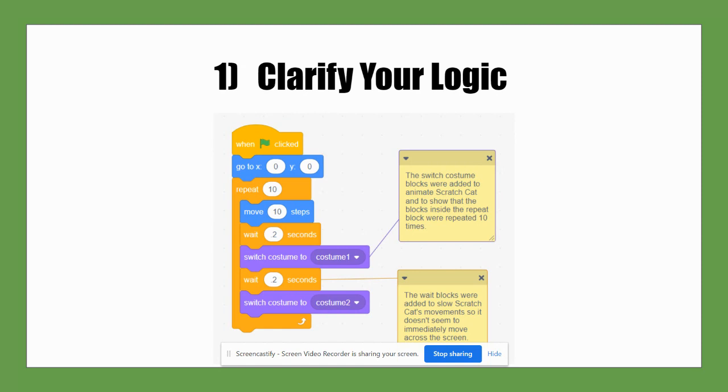In this example, the entire code makes the cat appear as if he is walking across the stage. If someone wanted to understand how to do this in their own program, the comments would help them see the logic you used. In other words, why you did what you did. This will make it easier for them to use the code effectively in their own programming.